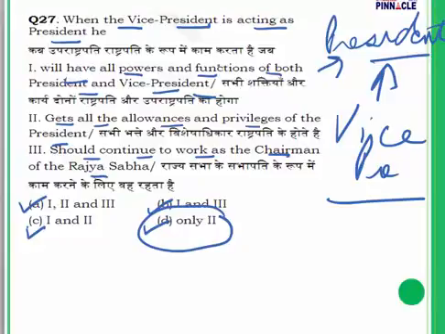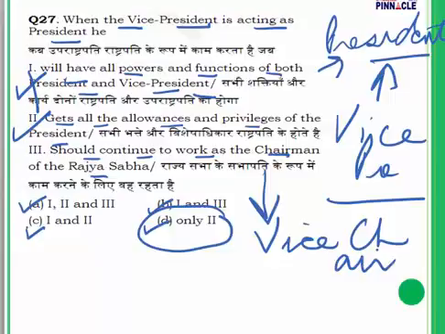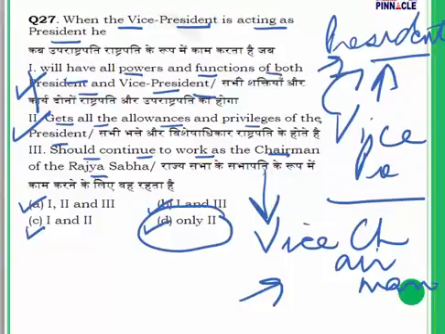So, will he have all powers and functions of both? No, he will only have the powers of the president. As long as he remains the president, he will get all allowances and privileges of the president. Yes, this is right. The first was incorrect. And the third one, he will continue to work as the chairman of the Rajya Sabha, is incorrect. The Rajya Sabha has a vice chairman also, and the vice chairman will take over as the chairman of the Rajya Sabha once the vice president takes over as the president. So my answer is only 2, which is D.